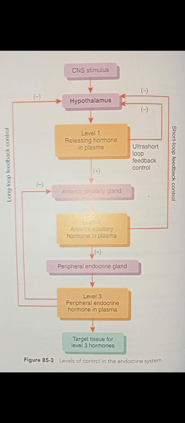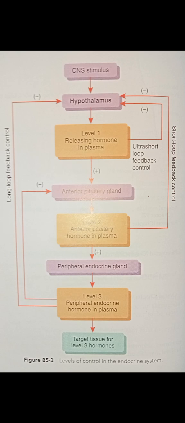Long loop, short loop, ultra short loop. Ultra short loop feedback control. In this mechanism, the releasing hormones themselves have a negative feedback influence on the hypothalamus, thus decreasing the secretion of the hypothalamic hormones.